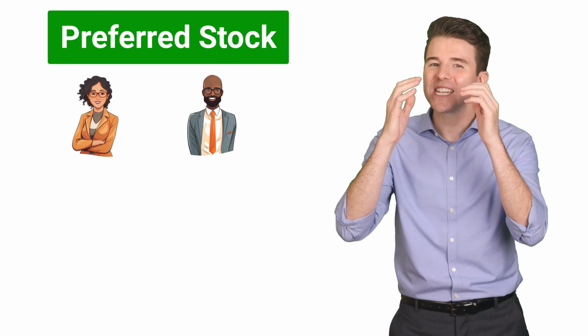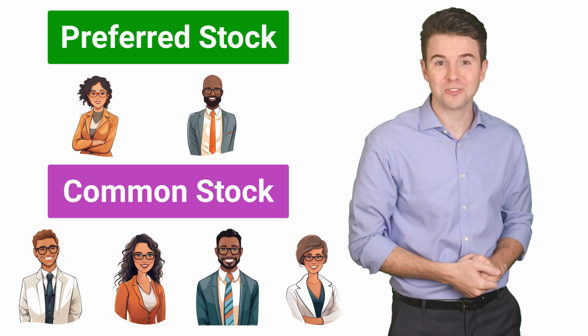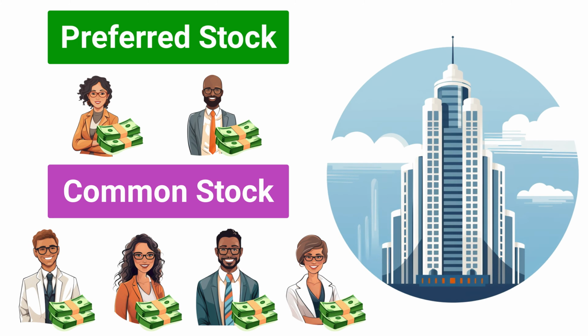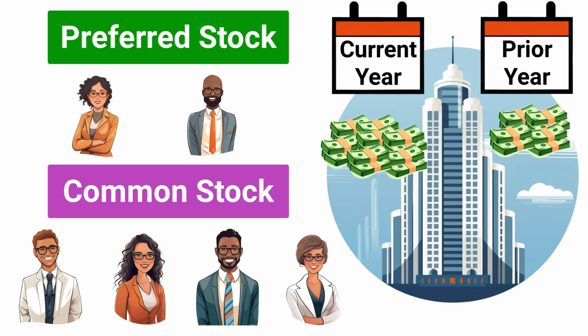Preferred stock usually has all the same rights as common stock, plus a few extras. One of those extra rights is receiving dividends before any dividends are distributed to common stockholders. Another right that preferred stockholders sometimes have, but not always, is a cumulative dividend right.